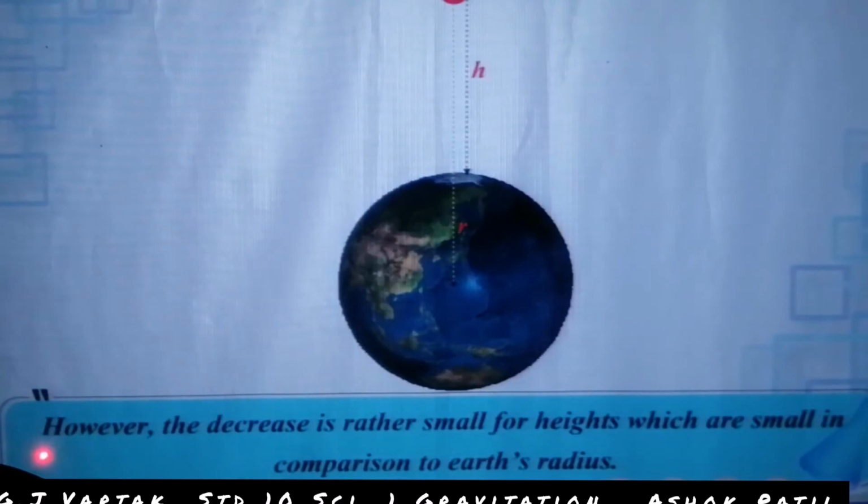However, the decrease is rather small for heights which are small in comparison to the Earth's radius.